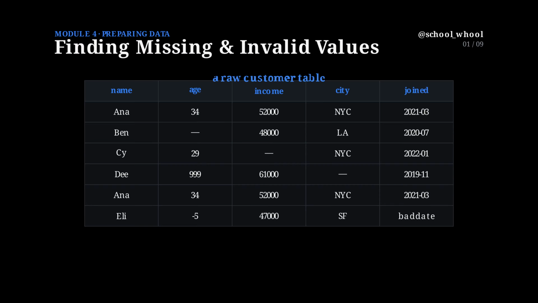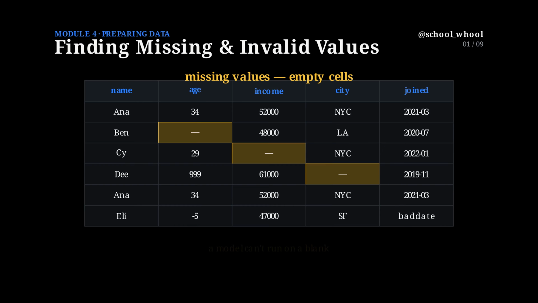First, the missing values, these empty cells. A blank age, a blank income, a blank city. Most models simply cannot run with a hole in the data. They'll crash, or quietly throw the whole row away. So the first thing we do is count them, column by column. Age missing once, income once, city once. Now we know the exact scale of the problem.